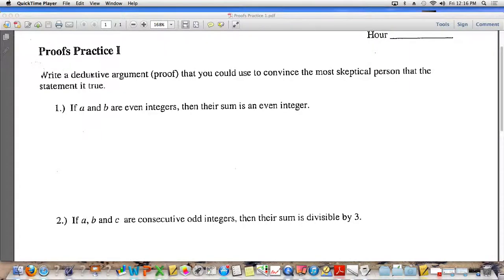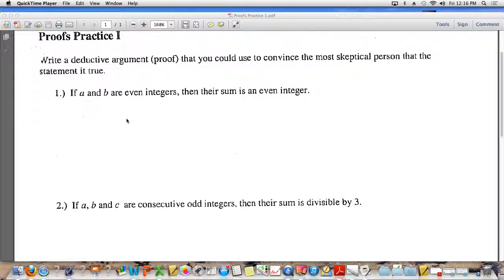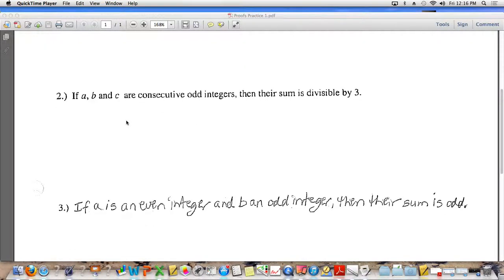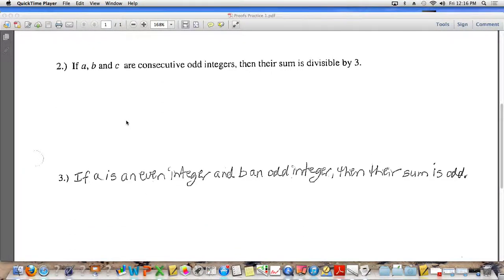Your proofs practice paper out from yesterday. We talked about number 1 yesterday. Today we're going to go on to number 2. You probably want to have your notes out from yesterday, or you can just refer to the board because all that stuff is up there on the board too.